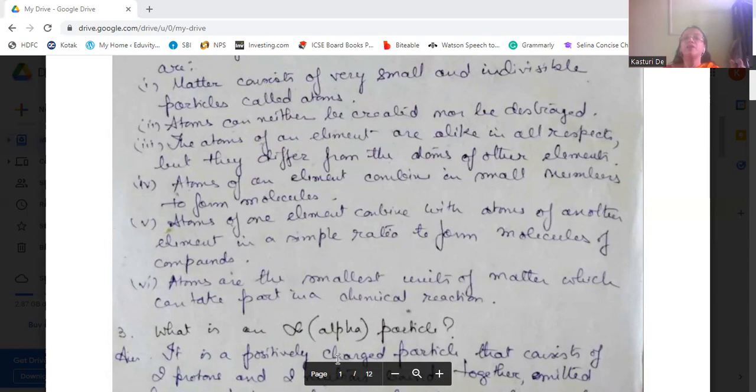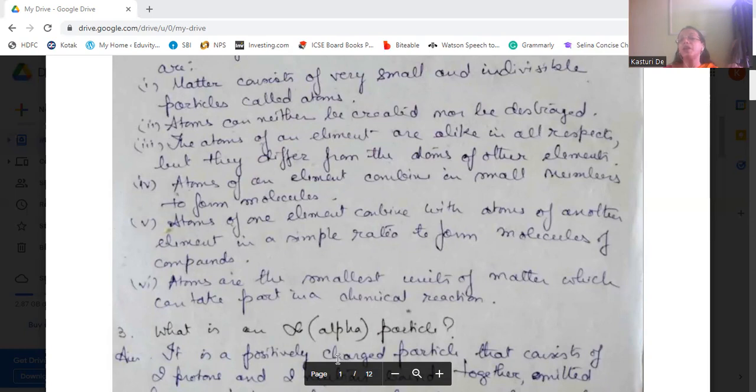For example, if we consider oxygen and carbon, the atoms of oxygen will be similar, and one atom will be similar to another atom of the same element, that is oxygen, but one atom of oxygen will differ from one atom of carbon. So this is the meaning of this point in the postulate. Then atoms of an element combine in small numbers to form molecules.